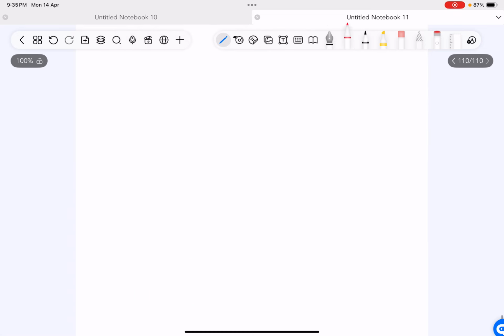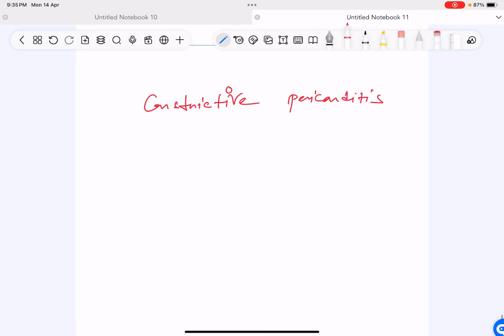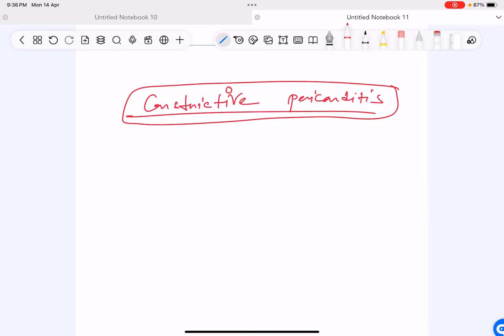Now, by your concept and understanding, it should happen in constrictive pericarditis. It should happen because in constrictive pericarditis, the left ventricle is not able to expand, the right ventricle is not able to expand, the right atrium is not able to expand; both atria and both ventricles are not able to expand.